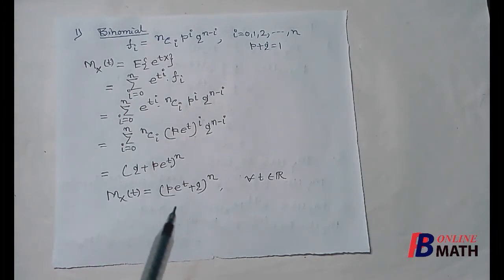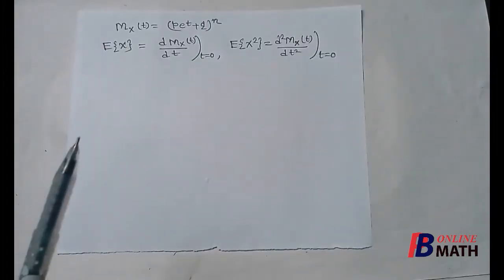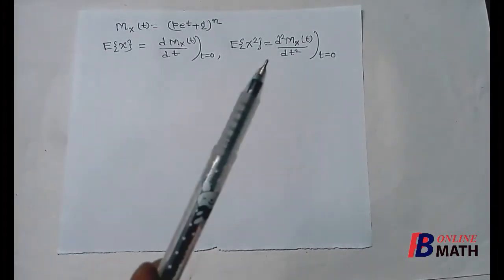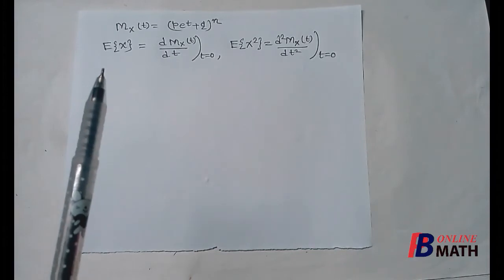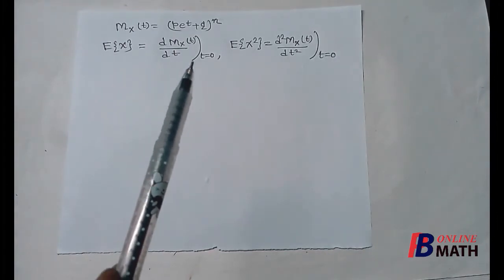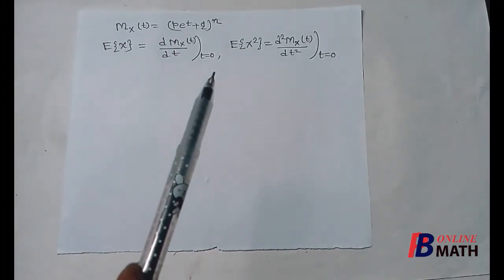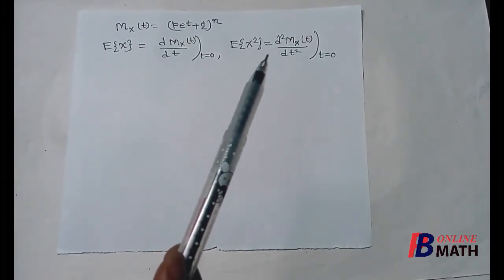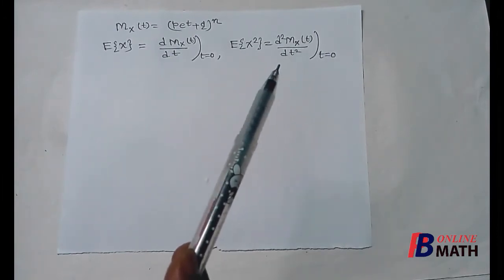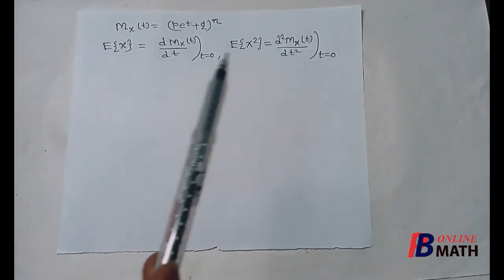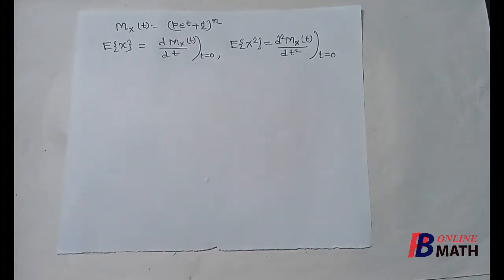Now using this moment generating function, we shall find the mean and variance. To find mean and variance, we need the expectation of x and the expectation of x square. Actually this is alpha 1, this is alpha 2. And we know that the first order moment about the origin can be obtained by differentiating the moment generating function one time and putting t equal to 0. Similarly, the second order moment about the origin can be found by differentiating the moment generating function 2 times and putting t equal to 0. So to find these two quantities, we need to differentiate M_x(t) 2 times.